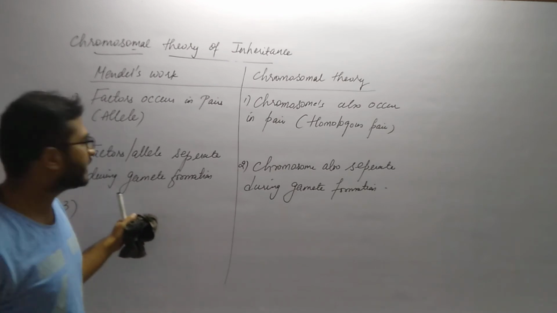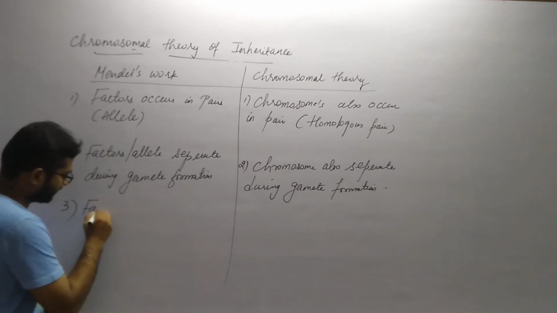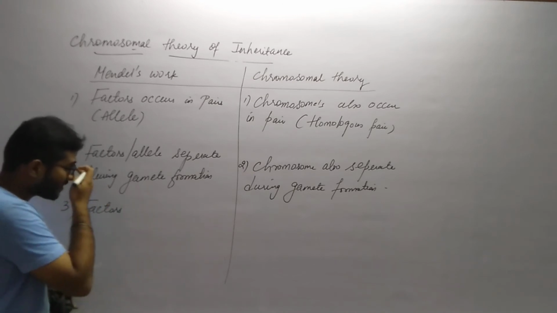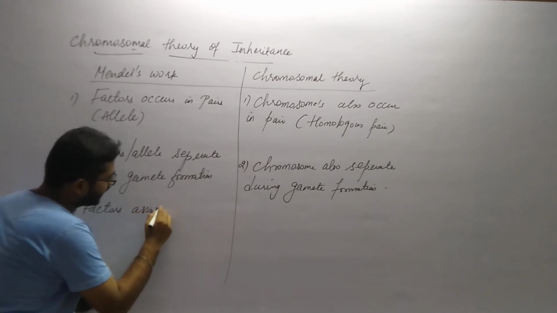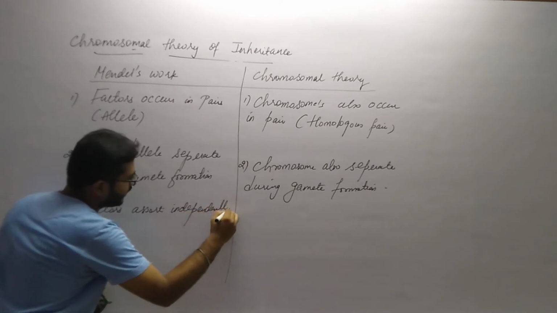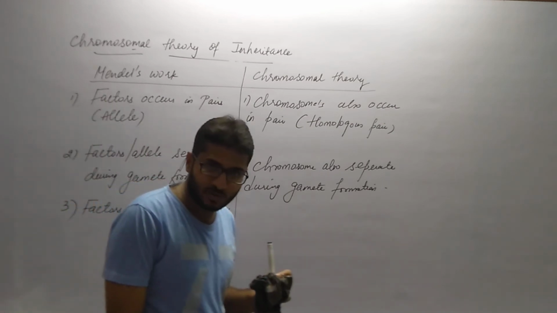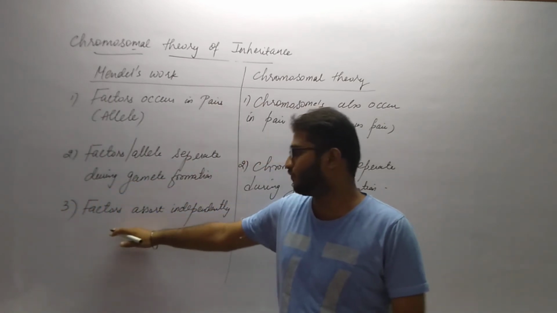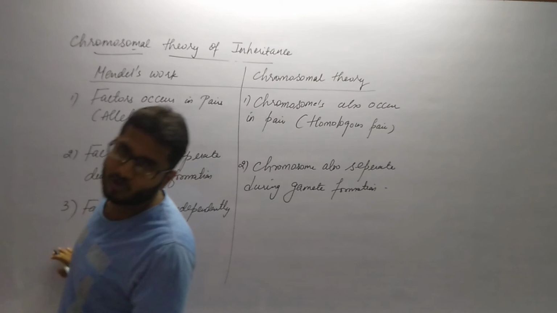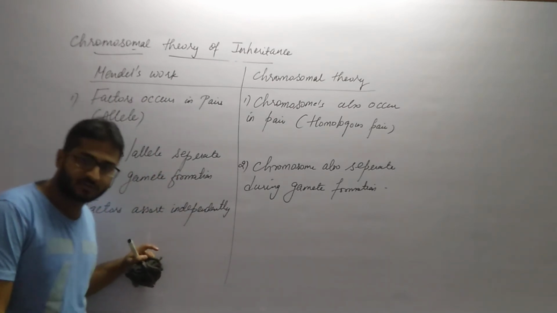Now the third and most important point is that the factors, or alleles or genes, assort independently. This is what we learned in the dihybrid cross experiment, Mendel's third law of inheritance, the law of independent assortment.